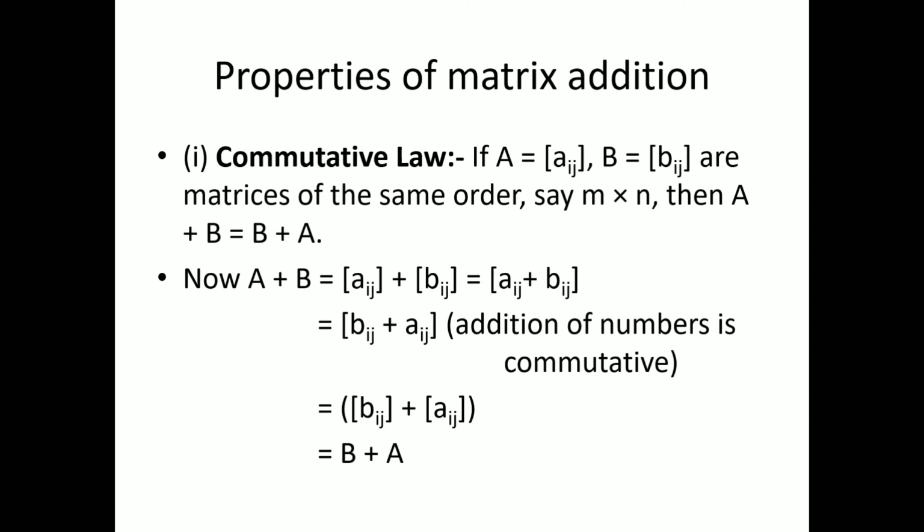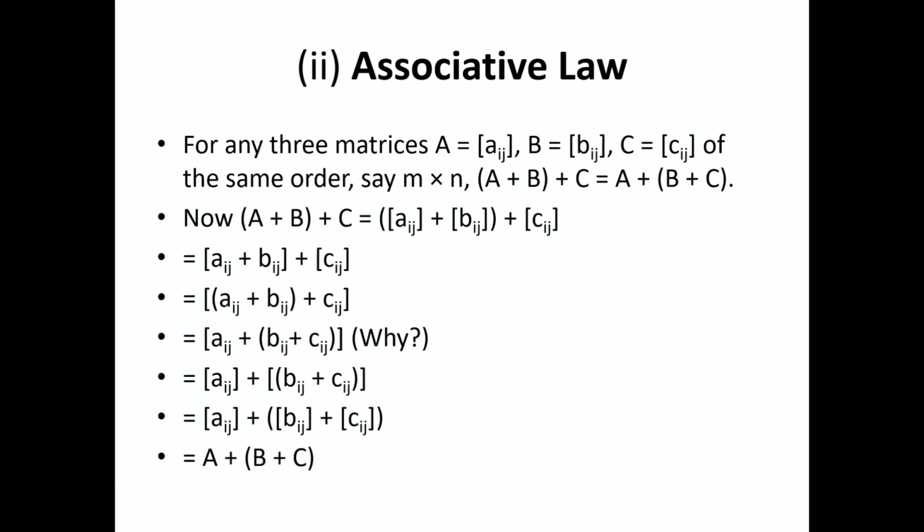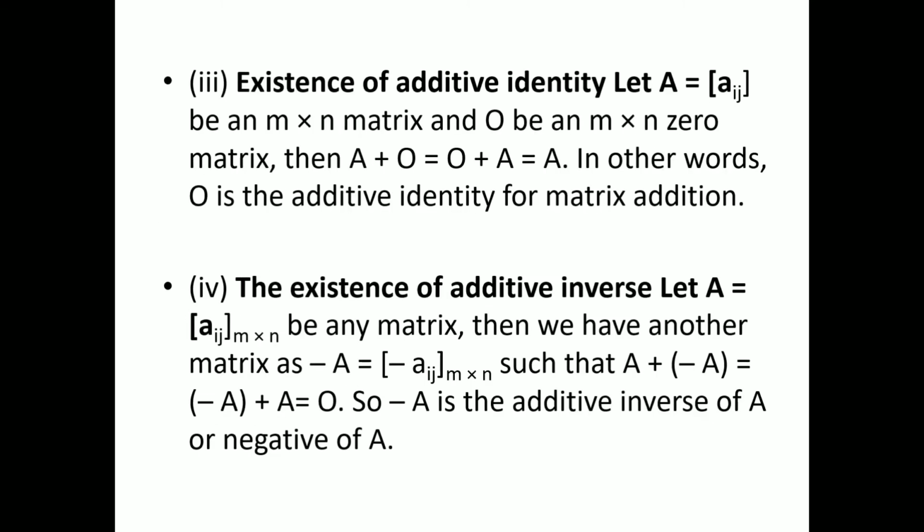Properties of matrix addition. Commutative law. If A and B are matrices of the same order, then A plus B equals B plus A, the proof of which is given below. Associative law. If we have three matrices A, B and C of the same order, then A plus B when added together and then in turn added to C yields the same result as when B plus C are added together and then in turn are added to A. Here is the proof.